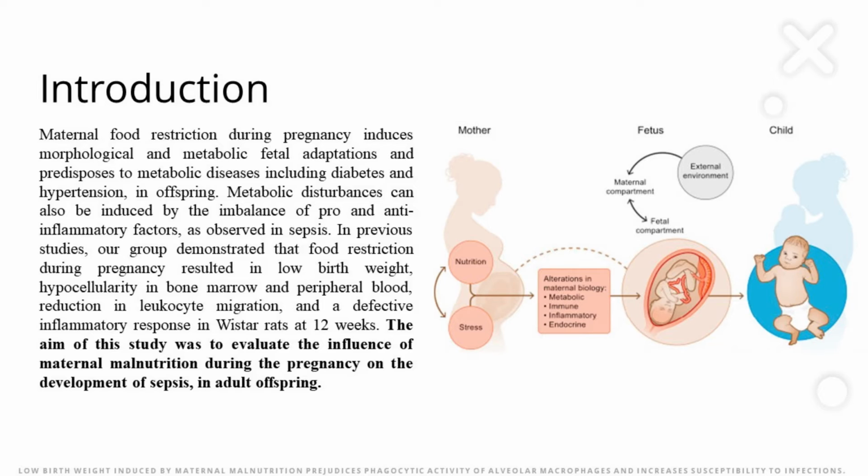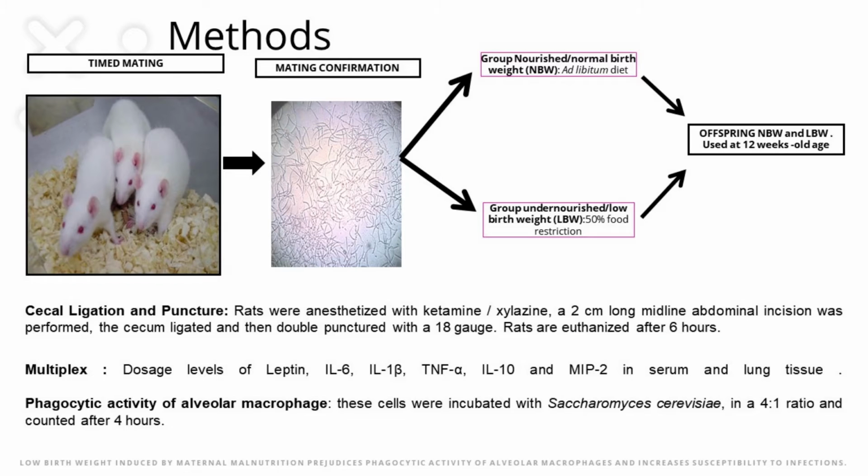The aim of this study was to evaluate the influence of maternal malnutrition during pregnancy on the development of sepsis in adult offspring. For this, we have used the following methodology.